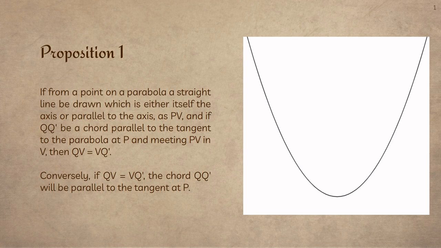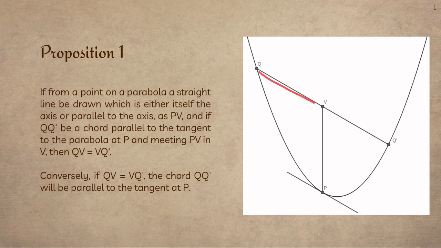With the first proposition, he says, if from a point on a parabola a straight line be drawn, which is either itself the axis or parallel to the axis as PV, and if Qq' be a chord parallel to the tangent at P and meeting PV, then QV equals Vq'. So there's PV, there's the tangent, and there's Qq', and you can see that they're parallel.